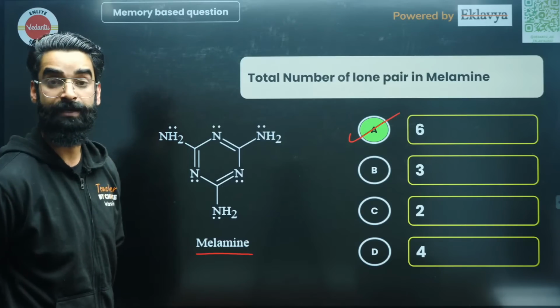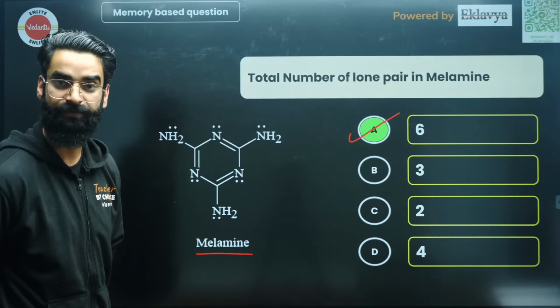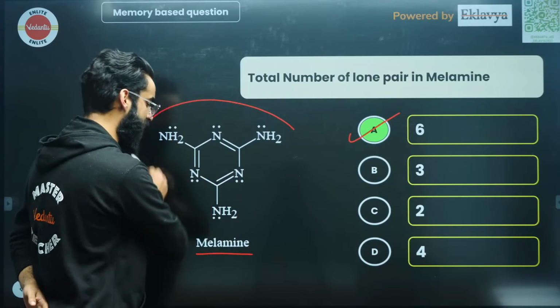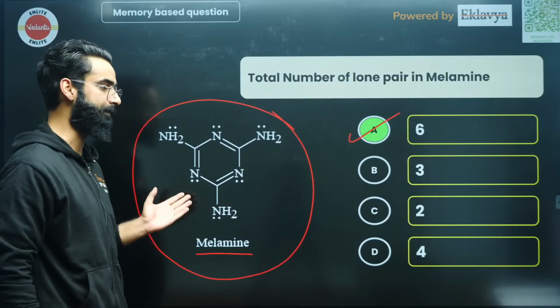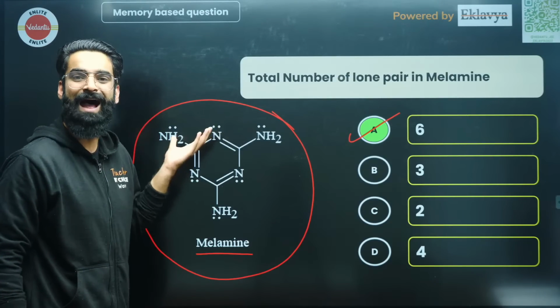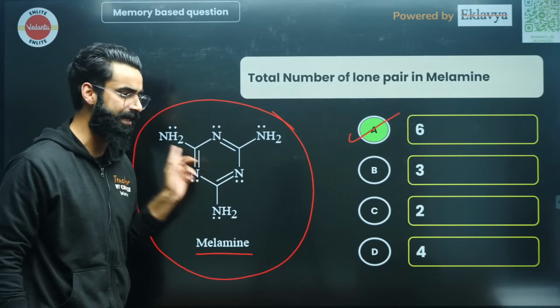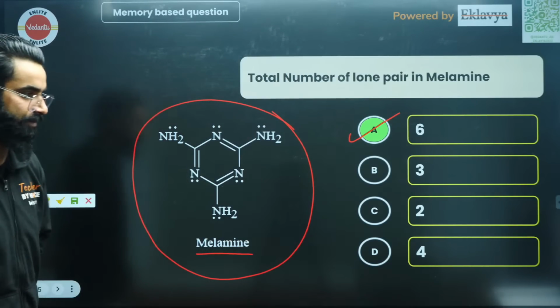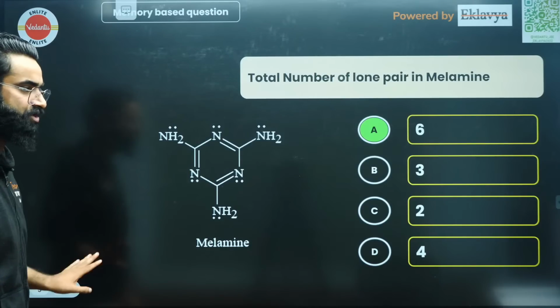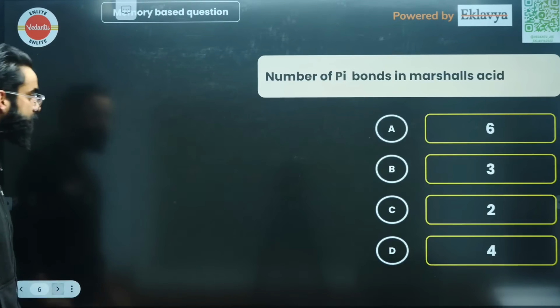So the ones who are going to write the JEE in the upcoming days, tomorrow, day after tomorrow, have a clear eye on this particular structure. Anything can be asked from this one, right? For example, hybridization. How many atoms are there with sp3 hybridization, sp2 hybridization, etc. Have a clear eye on this particular structure, the ones who are going to write it tomorrow or day after tomorrow, my dear people. So option A was the correct answer of this question. I'm sure the majority of you guys have solved it properly, right?